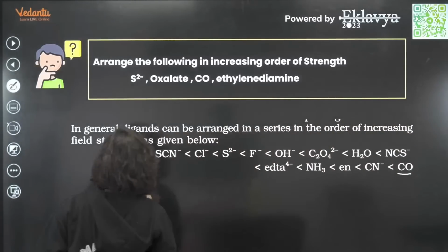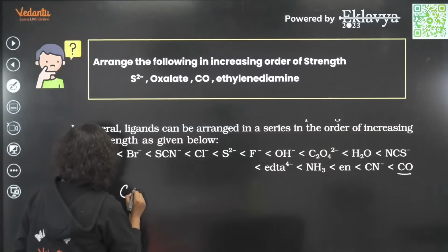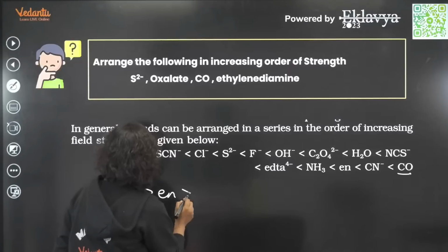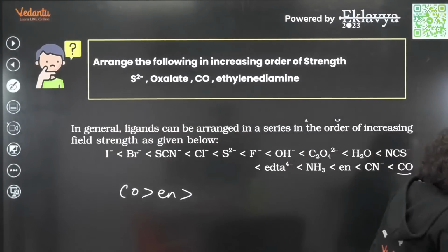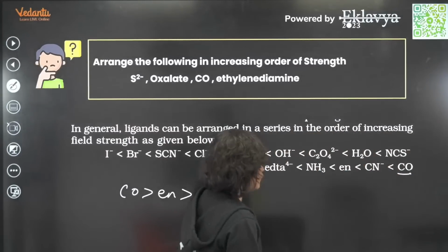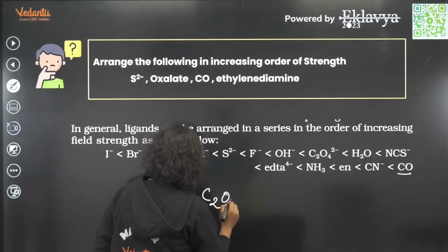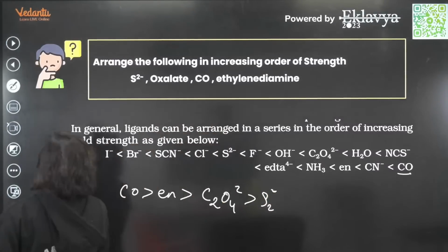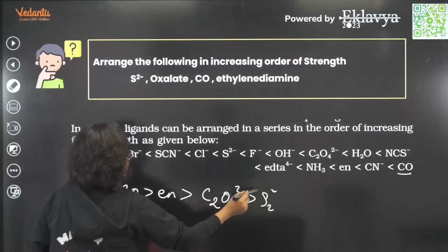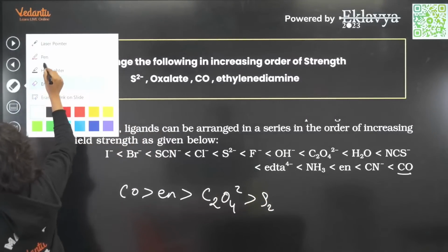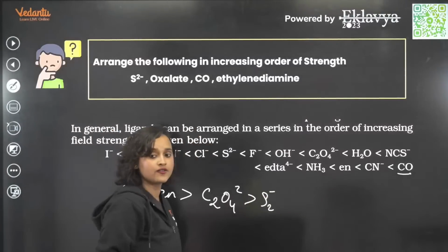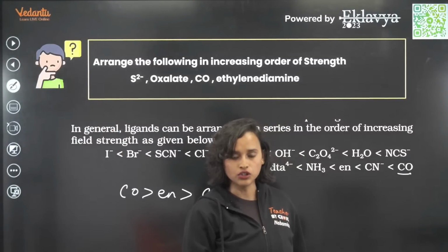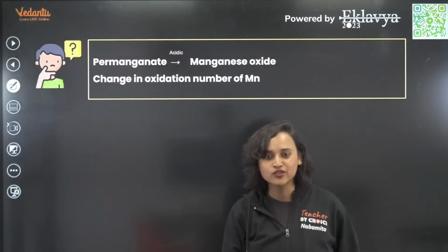Let's do it. What do we have? We have CO, then we have en, then C2O4 2-, and finally we have S2-, right? Correct, everybody? Great. Cool. Question today without any preparation.